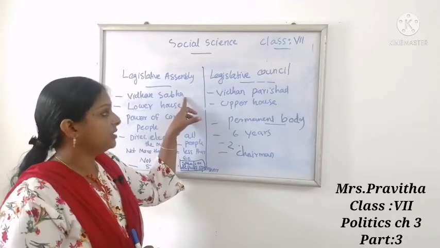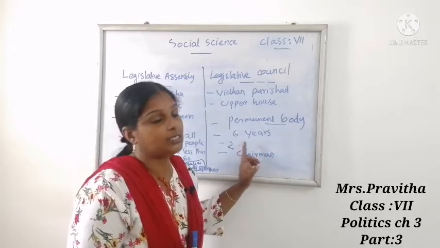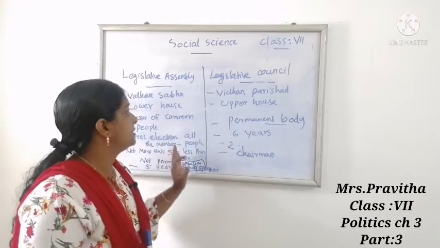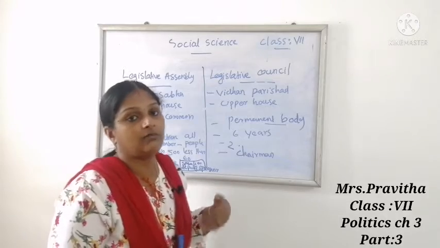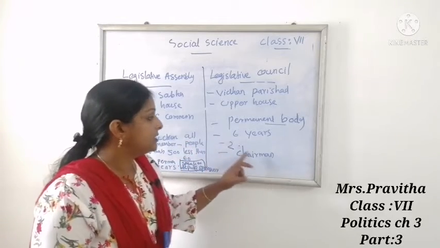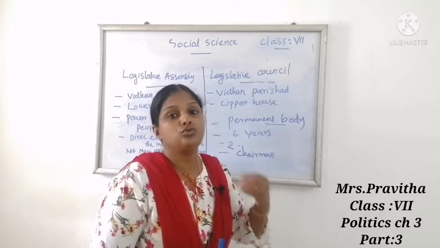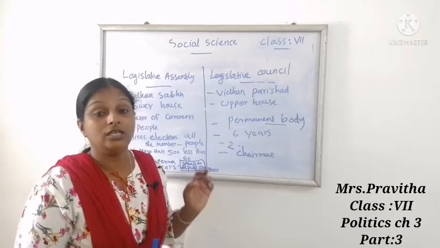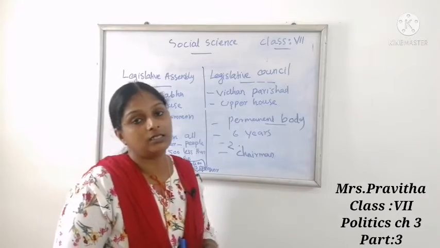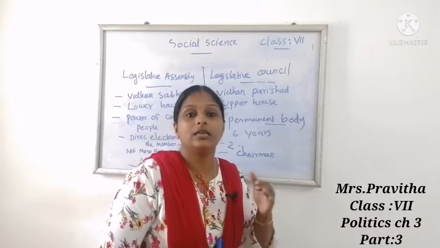The tenure of Legislative Council is 6 years. After 5 years the Legislative Assembly is dissolved, elections are conducted, and the members are elected. But in the Legislative Council, the tenure is 6 years, and every 2 years one third of the members of Legislative Council or Vidhan Parishad retire. That is about the tenure of both houses.